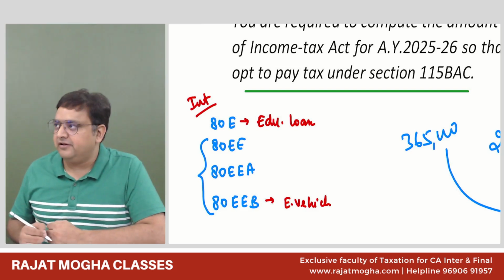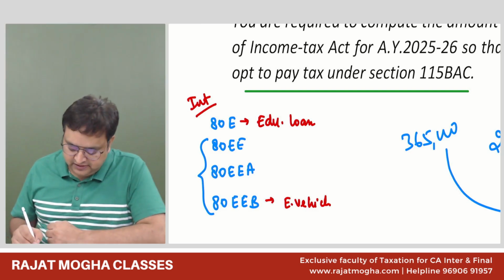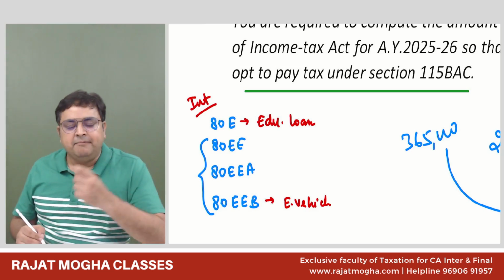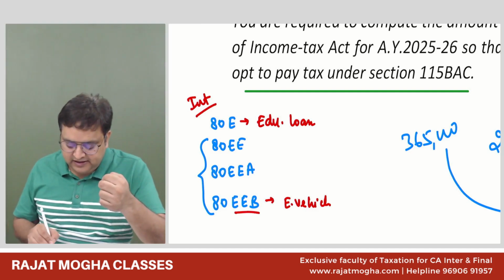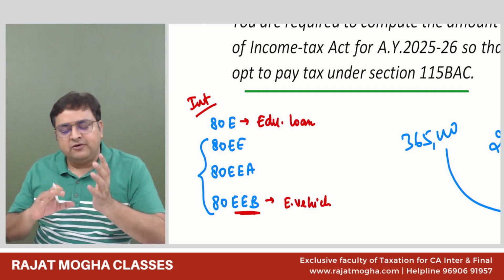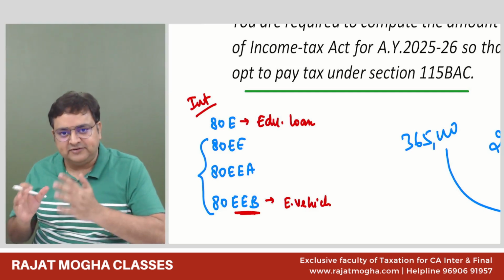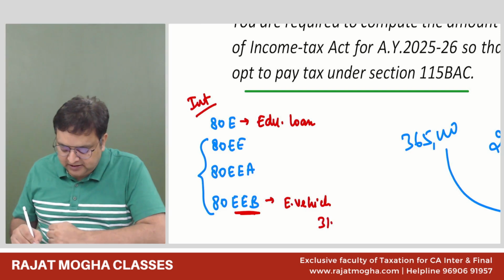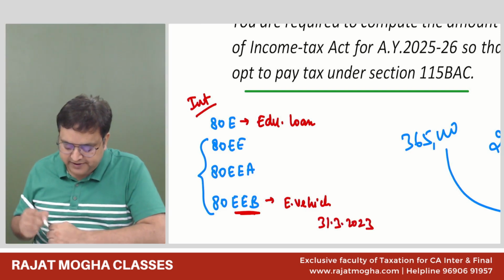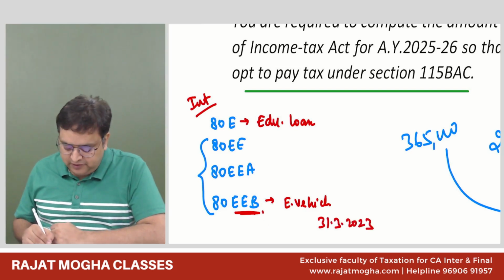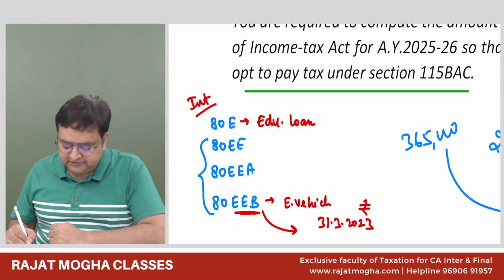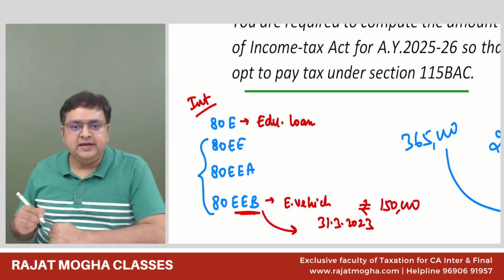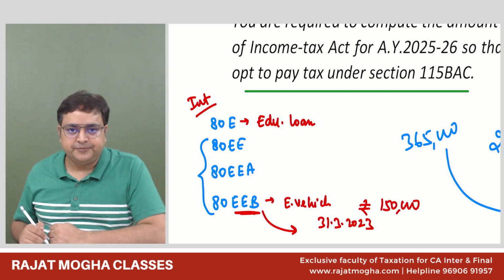If you purchase an electric vehicle, then you can get 80EEB. But I was telling you that it was not that relevant, because in 80EEB you must have taken this loan up till 31st March 2023 only. Then only you can get the deduction. Do you remember how much is the maximum deduction you can get? 1,50,000. In 80EEB, it is 1,50,000.